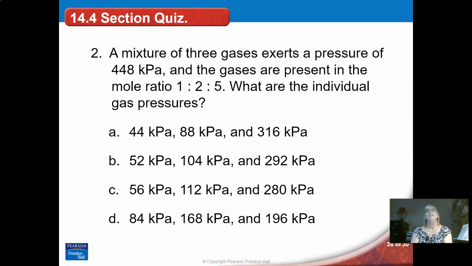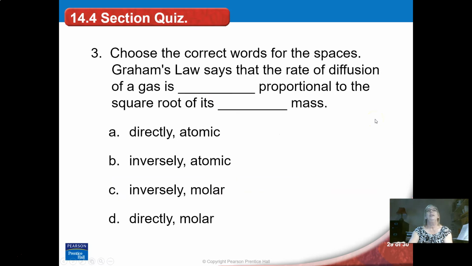So try this one, and I'll give you the answer. Pause me when you're ready. So that's what you usually get using this ratio factor. Okay? Alright, Graham's law. Alright, here we go. So we need molar masses on this one, and they're inversely proportional. Alright, so I hope you enjoyed this. The partial pressure is easy, but then the Graham's law is a little bit more complicated on the math. But the concept, I think, is pretty easy to grasp.